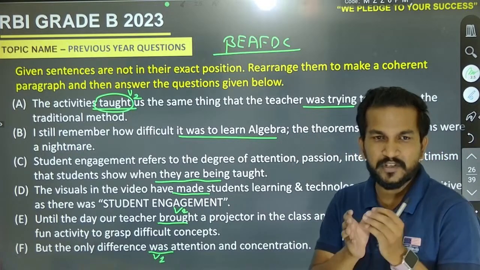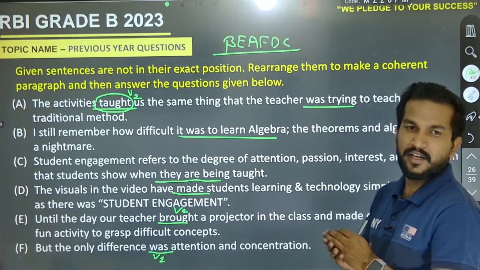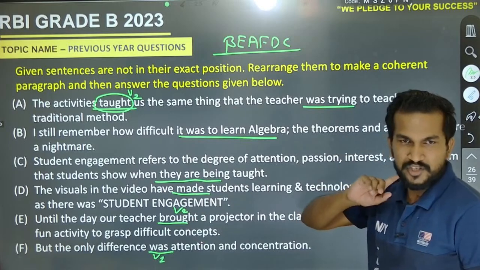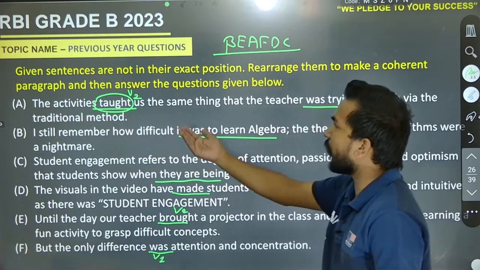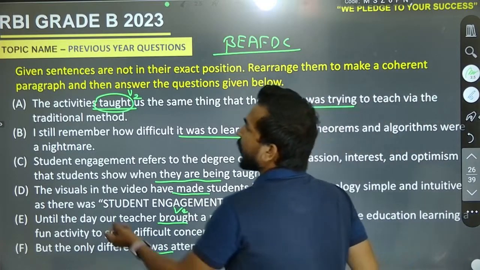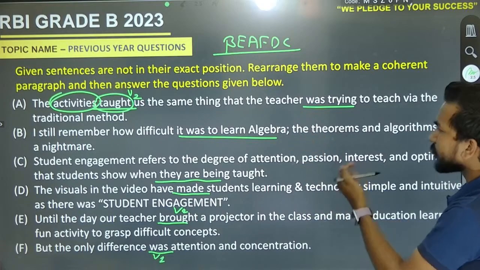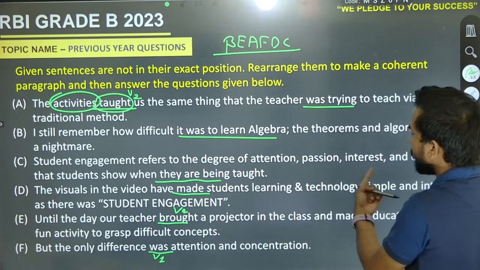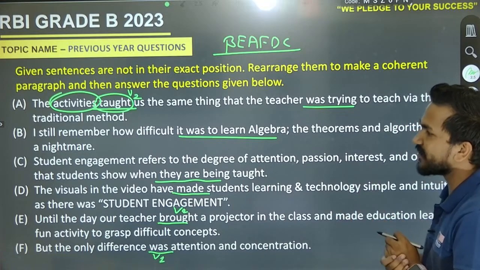Yeah, Trishna is also saying it must be B, D, C, A, F. Okay, B, E, F, A, D, C. Okay, come for the point. Now how can we start it? You definitely know that if we go for the first one, the activities taught us the same thing that the teacher was trying to teach via the traditional method. What type of activities are we talking about? The second one is what type of activities, and that was students' engagement refers to the degree of attention, patience, interest. No, there are not that type of activities. Is there any starting point?